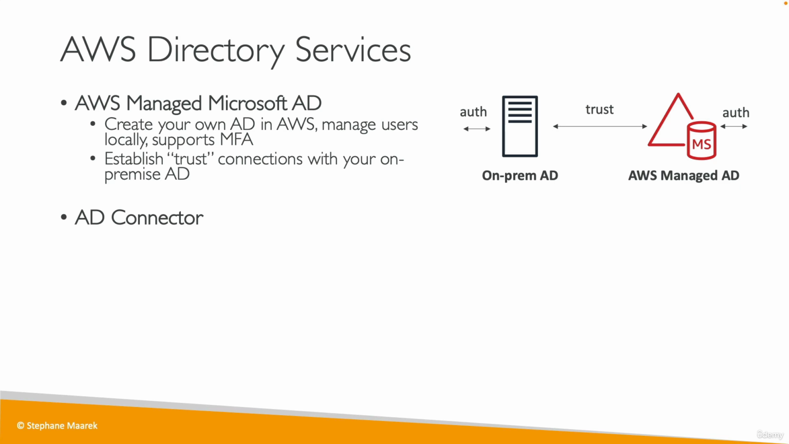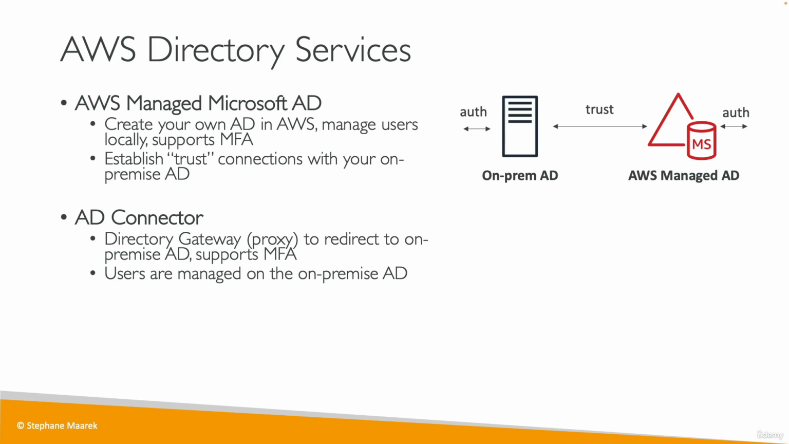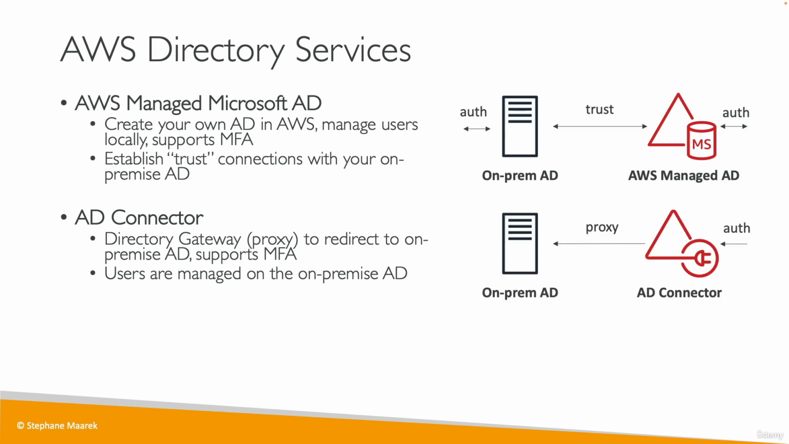Then you have the AD Connector, and this is a proxy that is going to redirect requests originating from AWS to your on-premises AD, and it supports multi-factor authentication. But the users themselves, they live on the on-premises AD. So that means that you authorize into the AD Connector, which is going to proxy requests into your on-prem AD.